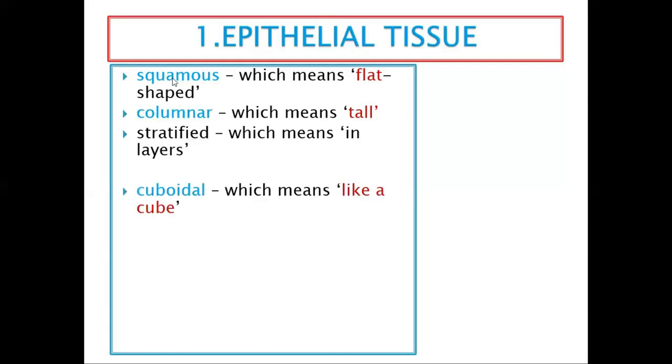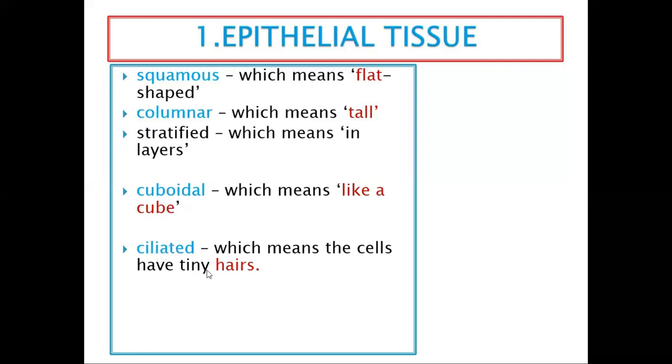So number one, squamous. Number two, columnar. Number three, cuboidal. It's like a cube. You know ice cubes in the fridge. So these cells are like those ice cubes. Then you have the ciliated. Ciliated means they have hair-like structures. So when you talk about cilia, it has hair.